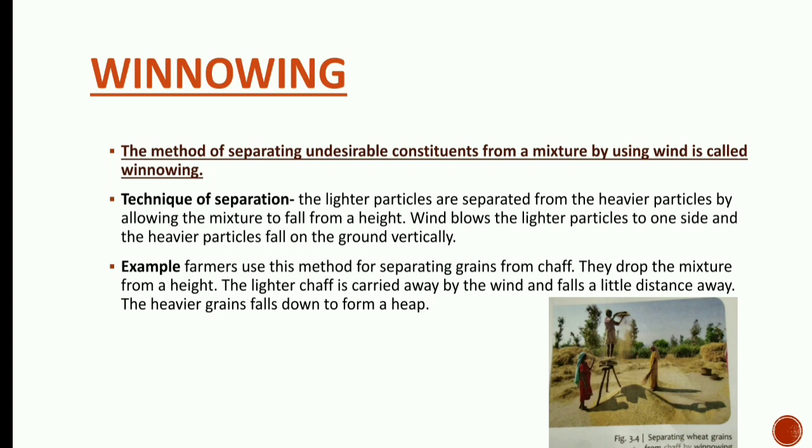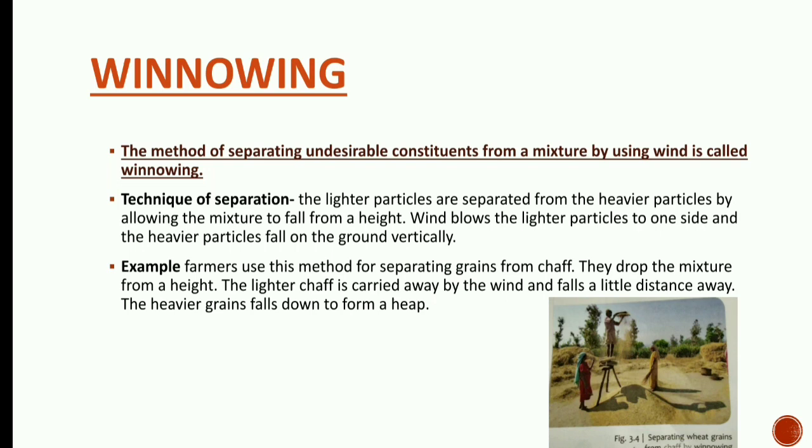Because the grains are heavier, due to the force of gravity the grains will fall straight away vertically downwards and will be collected at one place, whereas husk, which we do not want, because of wind, the husk will be carried away by the wind to another place, and it will be separated from the wheat or the grain. So this method is called winnowing, where we use wind to separate the constituents of a mixture.